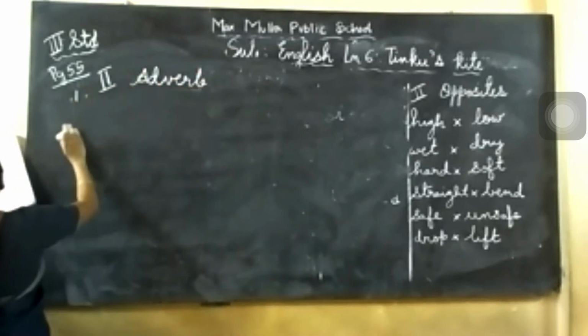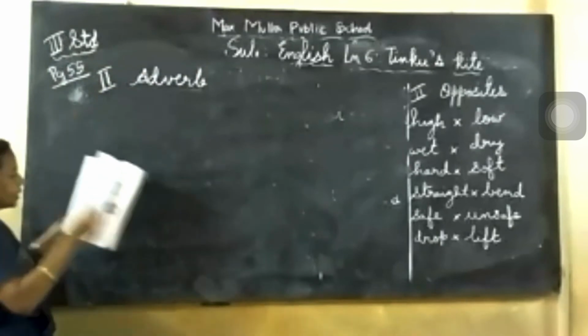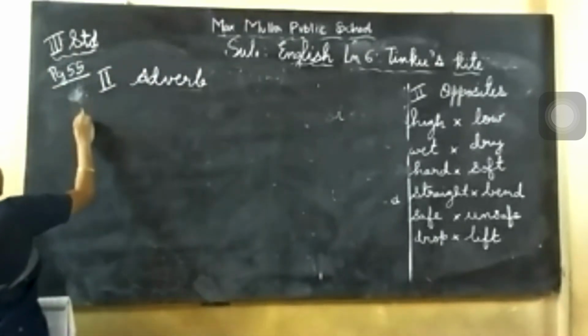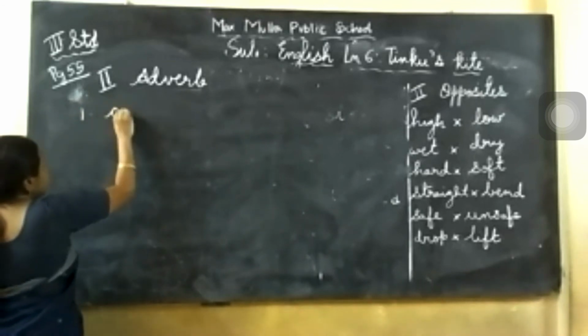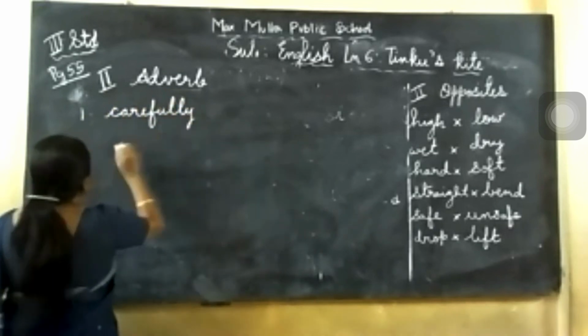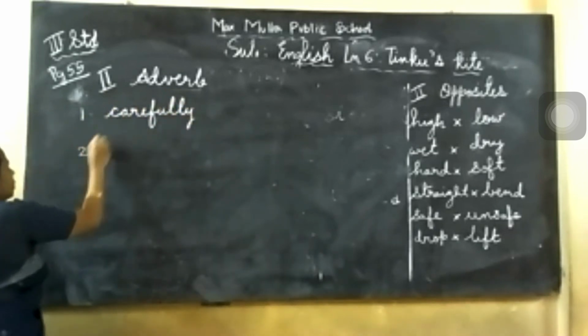So number 1 is drive. Now within the bracket the main word is there. You have to write the adverb. Only the answer I am writing. Number 1, it's careful. You write carefully. So here an L will be extra. Number 1, carefully. On the dash you should write.